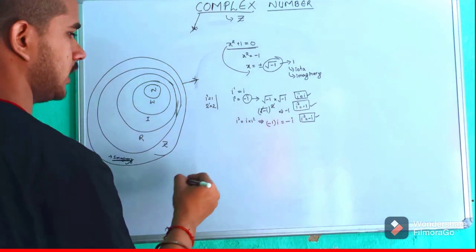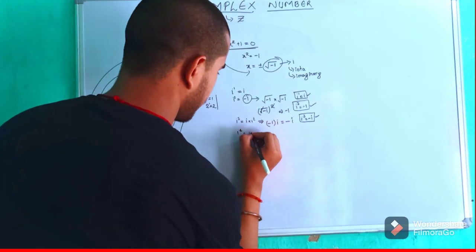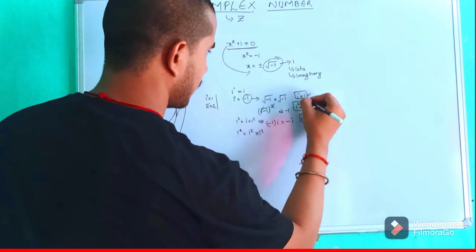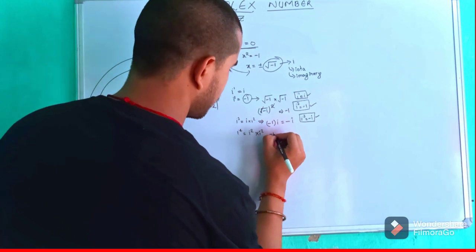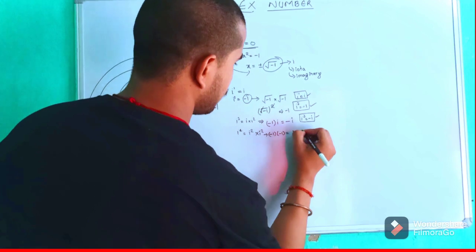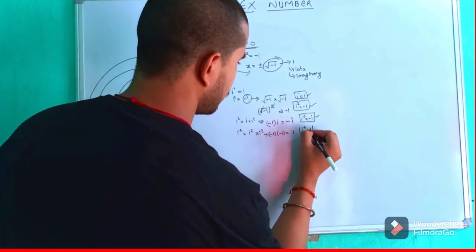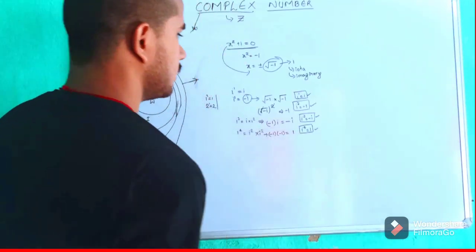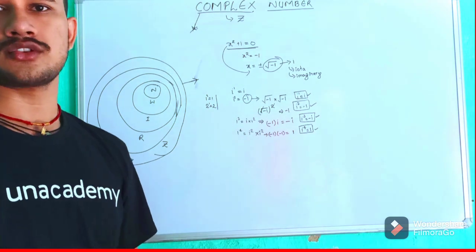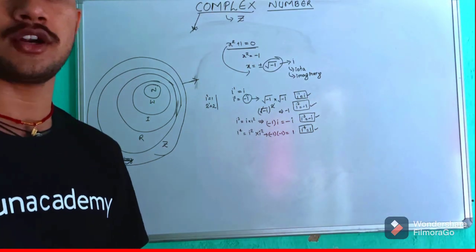Now coming to the value of i to the power 4. i to the power 4 value is nothing but i square into i square. See, i square into i square, and value of i square is minus 1. So we will be taking minus 1 into minus 1 gives us 1. So value of i to the power 4 is 1. I think you have understood till here also. This plays a very vital role in solving problems like addition of multiple powers of i.